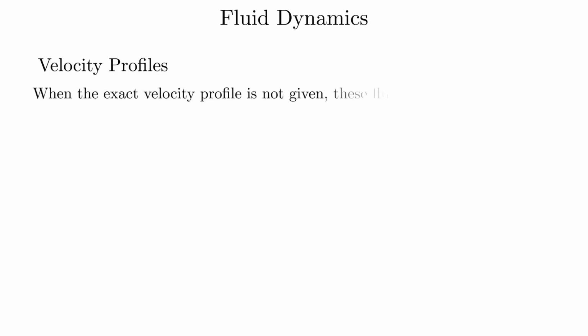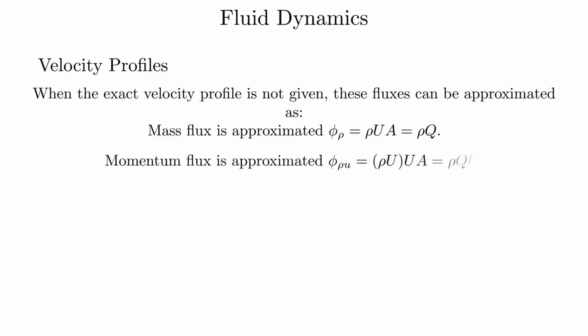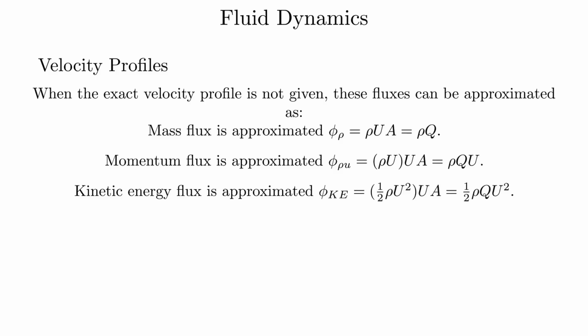When the exact velocity profile is not given, these fluxes can be approximated. Mass flux is approximated with the formula rho UA, which equals rho Q. Momentum flux is approximated with the formula rho U squared A, which equals rho QU. Kinetic energy flux is approximated with the formula half rho U cubed A, which equals half rho QU squared.